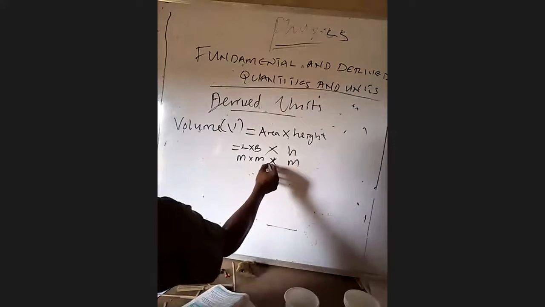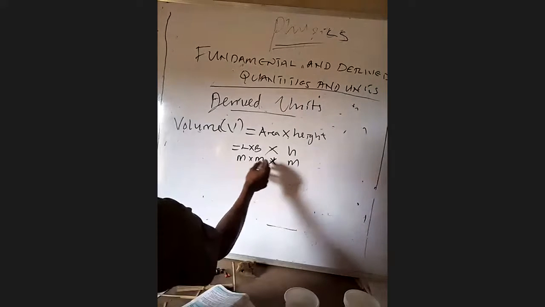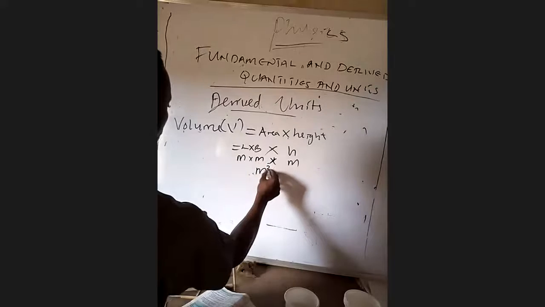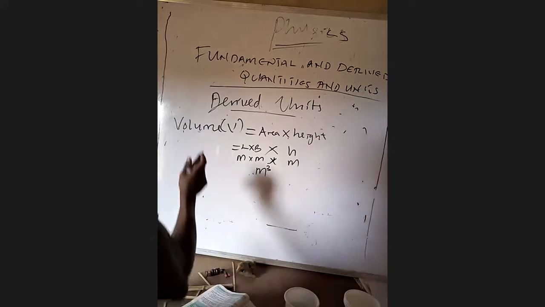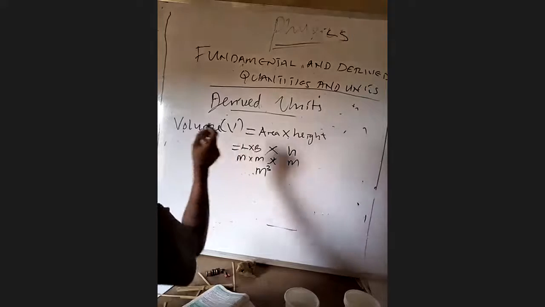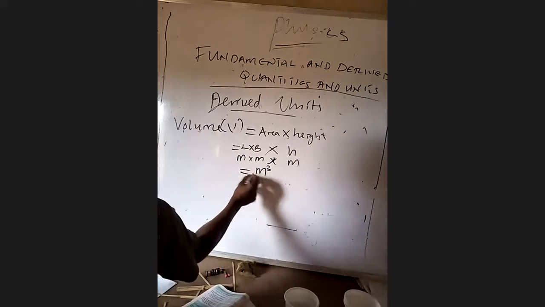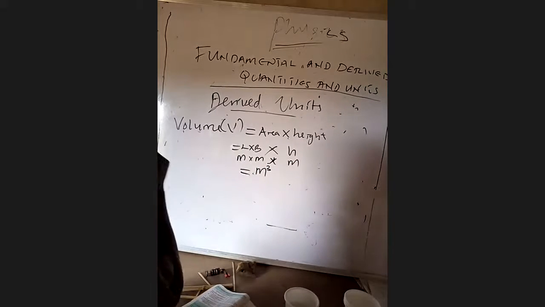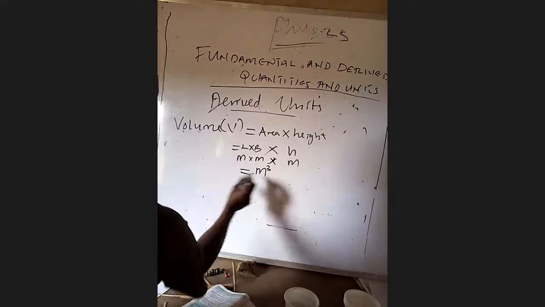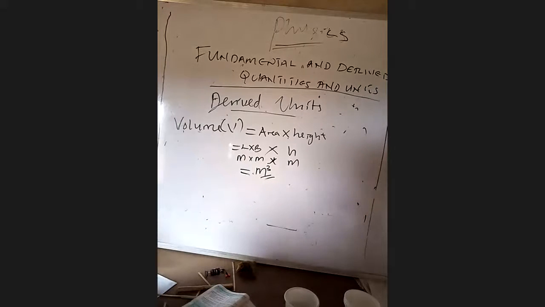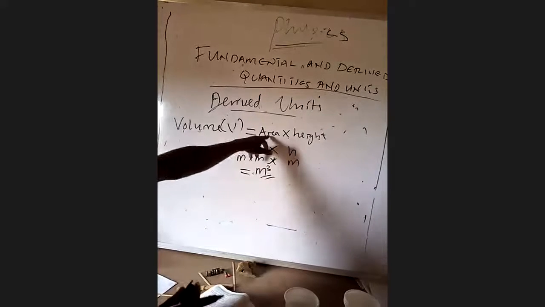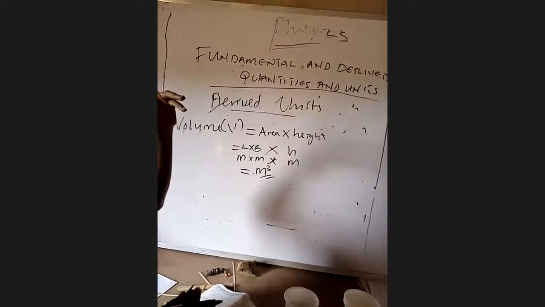Therefore, when we say meter times meter times meter, this will give us meter cube, m raised to power 3. Meaning that the derived unit of volume is meter cube. Any calculation that deals with volume ends with what? Meter cube. As simple as that. Volume is area times height. Area is length times breadth, as we explained earlier.